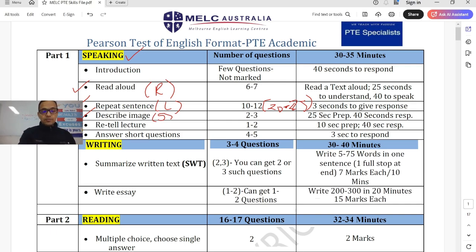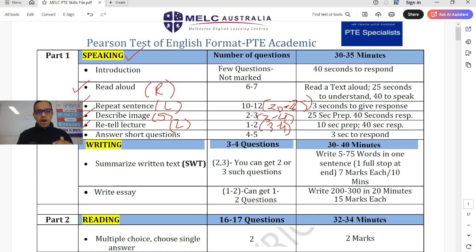The last question, which is very important to practice from speaking, is retell lecture, because it does affect your listening module. How many retell lectures should you be practicing? At least 3 to 4 of them a day if you don't have much time. And if you have more time, I'll say 5 to 10 retell lectures. That's enough practice. And describe images, you can do 4 to 5 as well, or 3 to 4, depending on how much time you have.